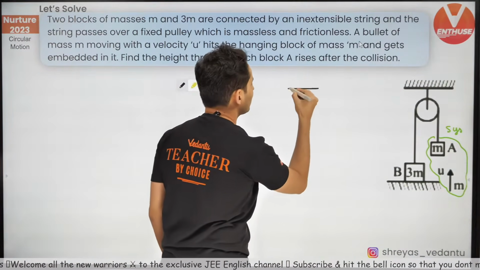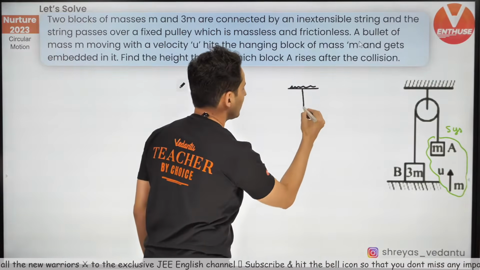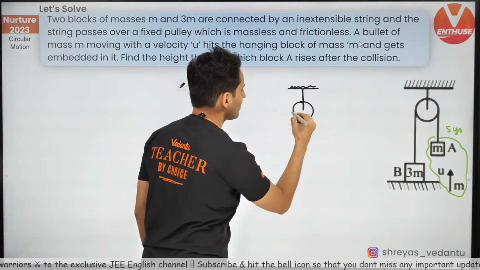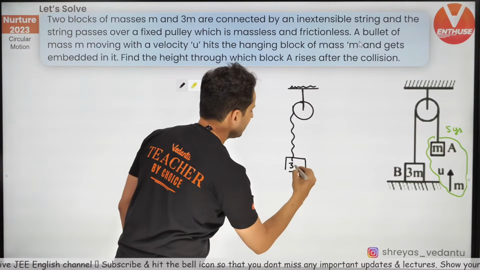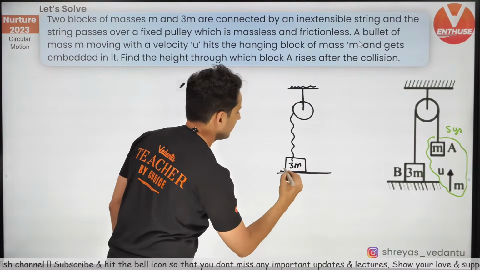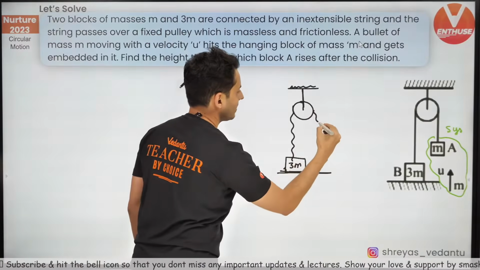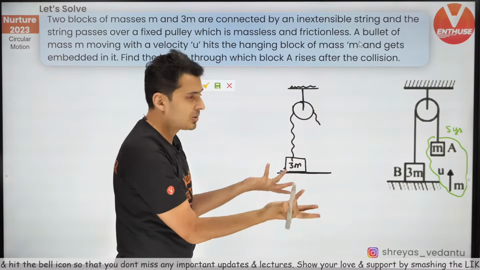So the new system will probably look something like this. I'll just draw this. Okay, this will be like that. This will be probably 3m. Okay, this is that surface. And the string is slack. So the slack string has no tension at all.